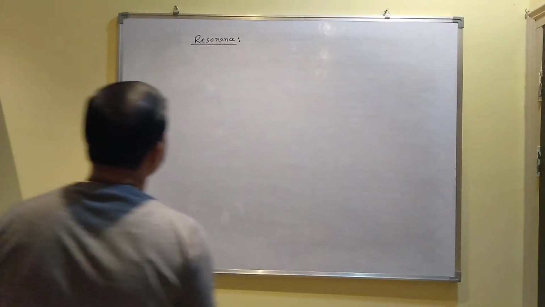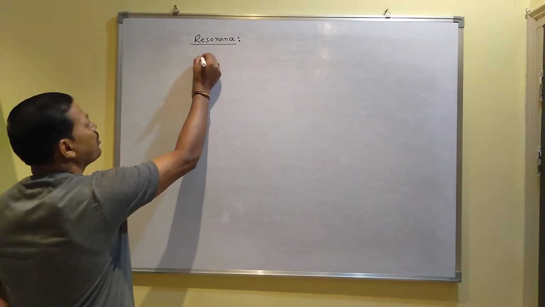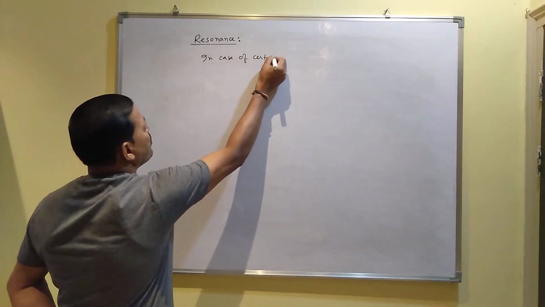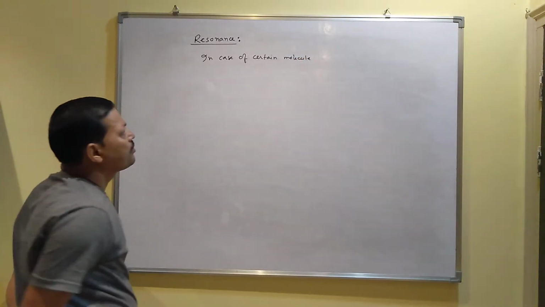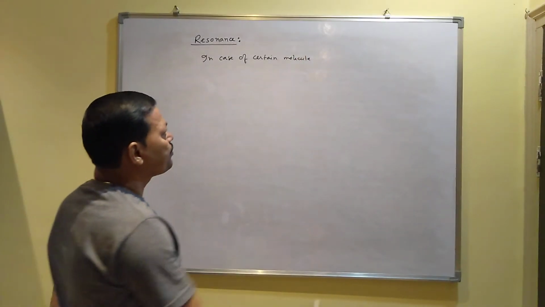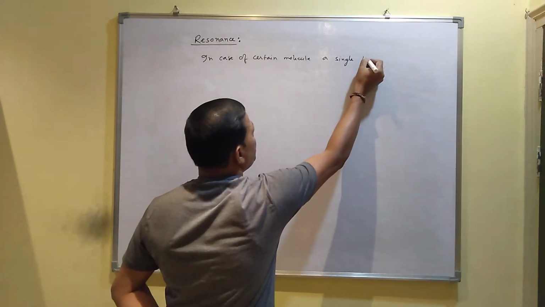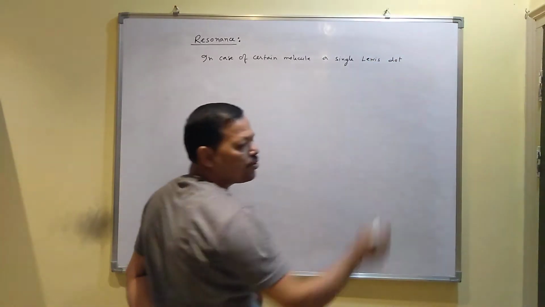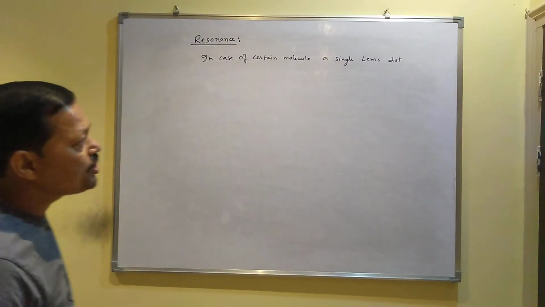Okay, now I give you the definition of resonance. If you want to write the definition, what is resonance, then how to write? In case of certain molecule or ion, a single Lewis dot picture, the electron dot picture, whatever you have drawn, they are called Lewis dot picture.